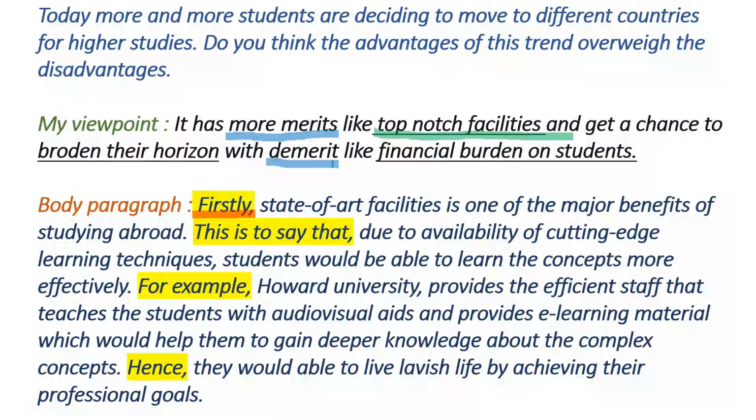Here the main content of the question is, students are deciding to move to different countries. This is the main thing which the examiner wants to understand, that what are its advantages and disadvantages. So I relate my idea with the question in such a way that I write, state-of-the-art facilities is one of the major benefits of studying abroad. Here state-of-the-art facilities is my idea and studying abroad is the question line. So I combined it by using the words is one of the major benefits of this. This is one method to relate your idea with the question line.